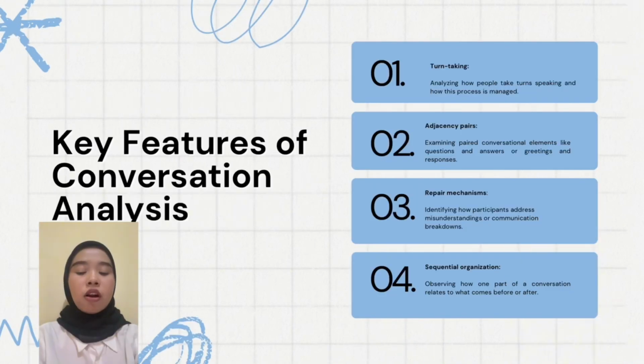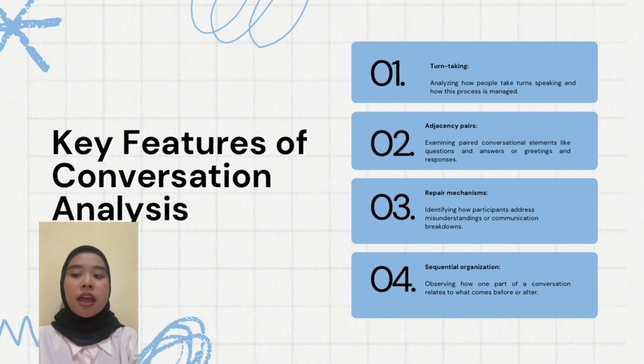The key features of conversation analysis include, the first one, turn taking. Turn taking is analyzing how people take turns speaking and how this process is managed. And the second one is adjacency pairs. Adjacency pairs is examining paired conversation elements like question and answer or greeting and responses.